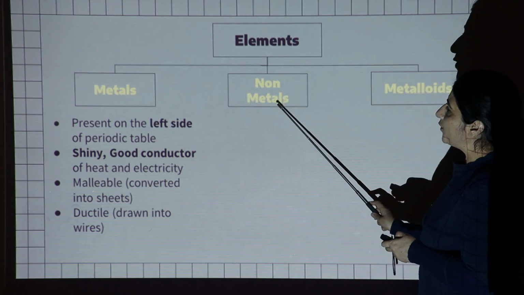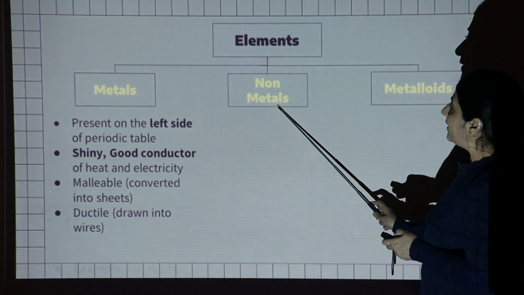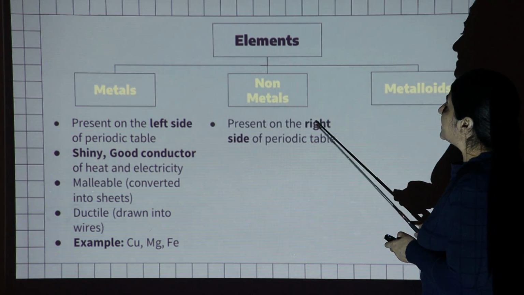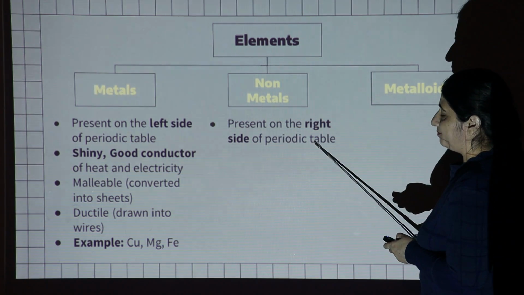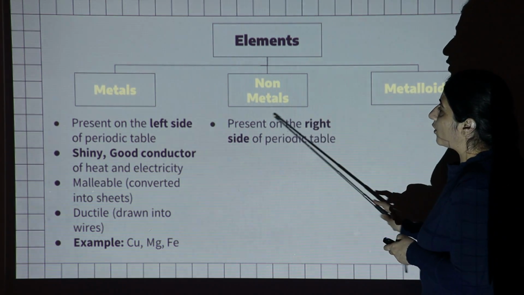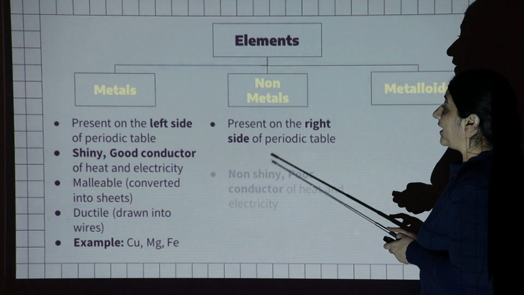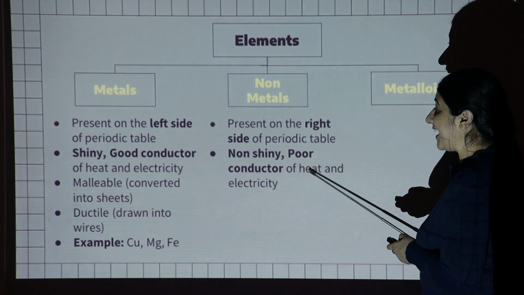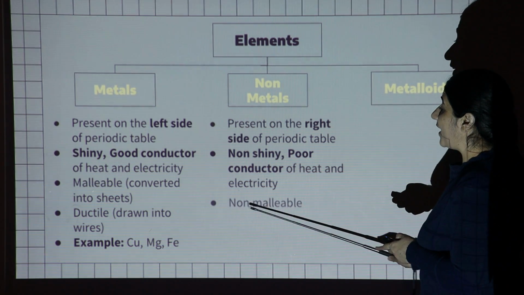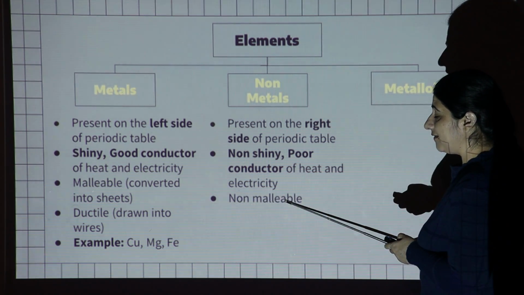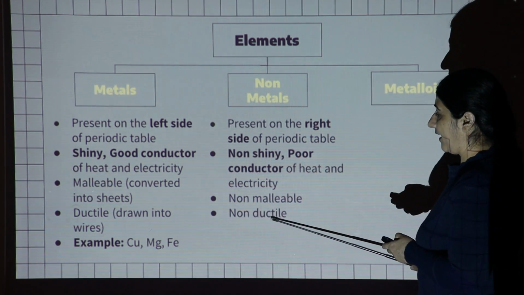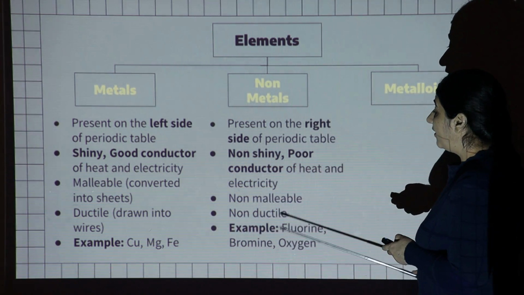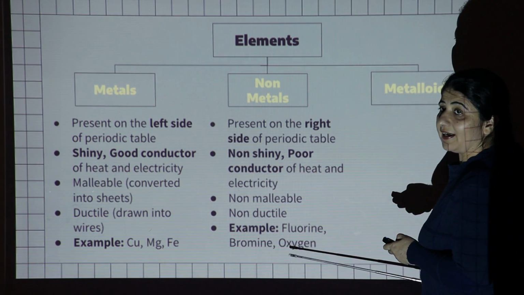If I talk about the non-metals, they are generally positioned on the right side of the periodic table. If I talk about their properties, they are non-shiny in nature, they are poor conductors of heat and electricity, they are non-malleable, and they are non-ductile. And the best examples of the non-metals are fluorine, bromine and oxygen.